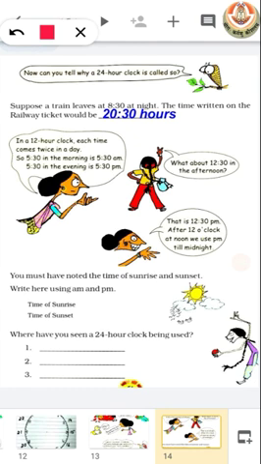And you have to write where you have. So, the first place is in railways, and in airways also the 24-hour system is used. And similarly, you have to find out where we use or where we can see the 24-hour clock system.